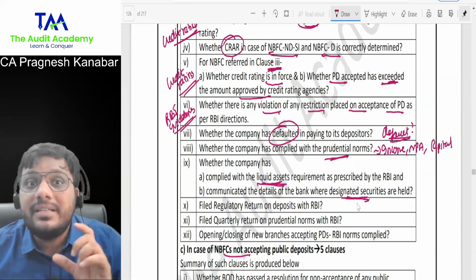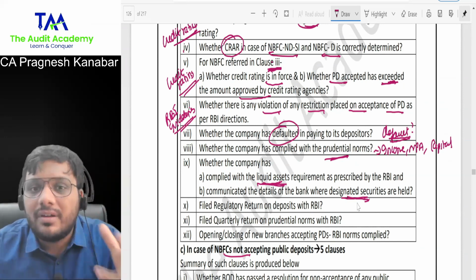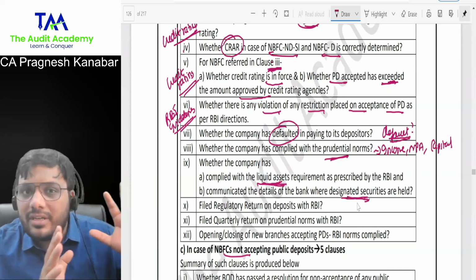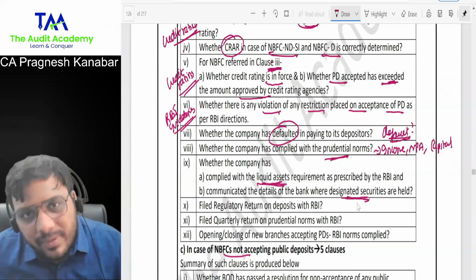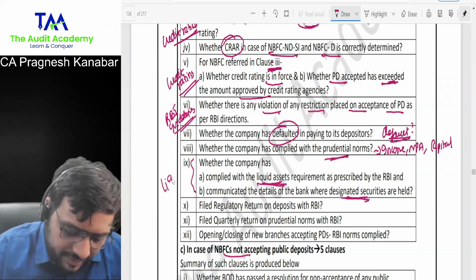Now, for government securities, NBFCs would have bought the government securities through some bank, or they would have kept their designated securities with the bank. So that is why those details are required. Basically, the full clause is about liquid asset maintenance.